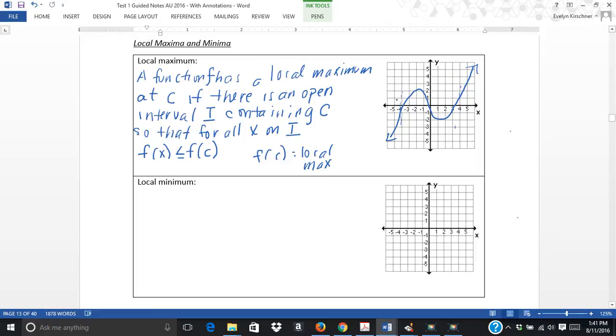So in this, if I have an open interval, if I'm looking from here to here, and I'm not including the endpoints, my local maximum would be right there. So my x value would be, so let's say -2, and my y value would be 2.